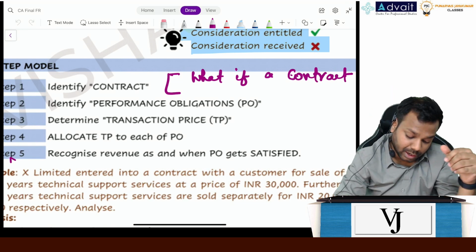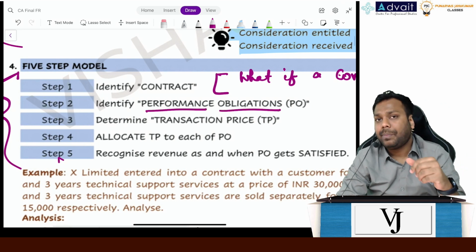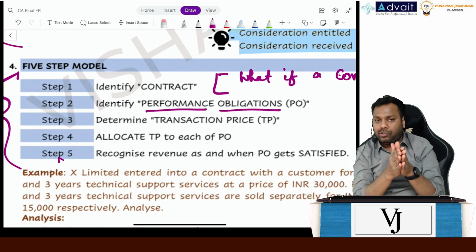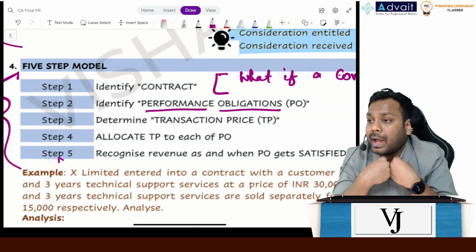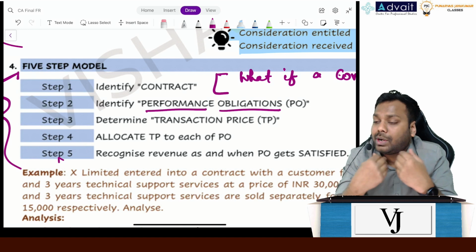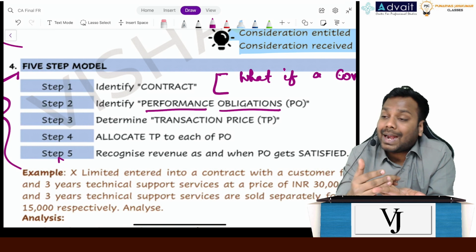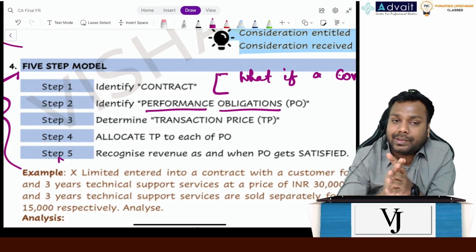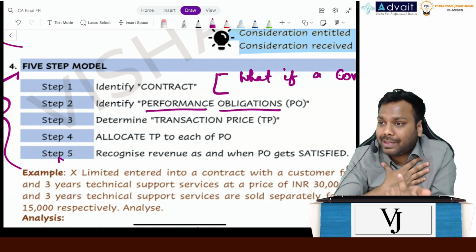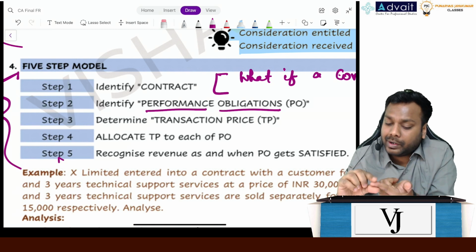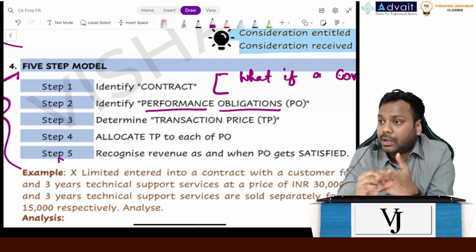Okay. Now, second is identify performance obligation. Assuming there is a contract, I have to identify what my responsibility in the contract is. What is my responsibility to transfer the goods or services, or goods and services, to the customer? For example, let's suppose I have sold a laptop. Now I, as an entity, will have an obligation to deliver the laptop, to deliver the charger, to deliver the inbuilt warranty, right? So this is my obligation.